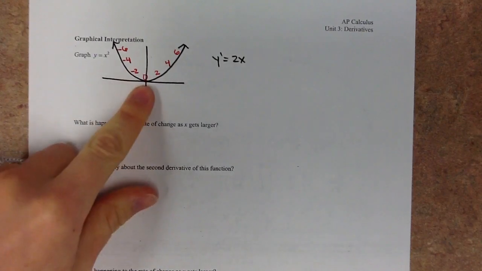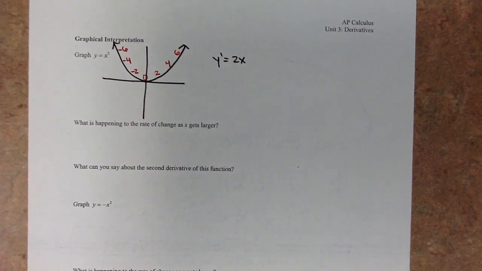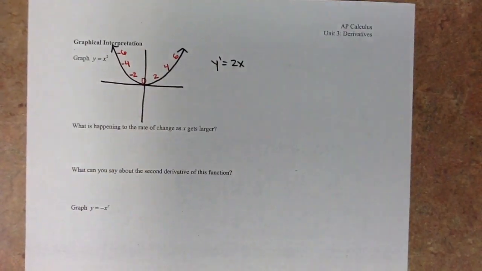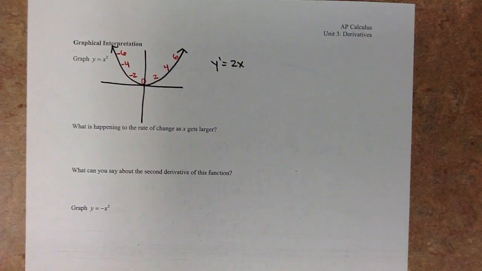Right at the bottom, that's where I'd have a horizontal tangent line. That's a slope of 0. So you get these values just by quickly plugging it into this derivative function. So the graphical interpretation that we're trying to look at, what's very important, is what is happening to the rate of change as x gets larger?